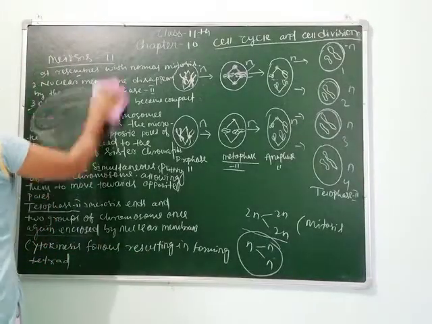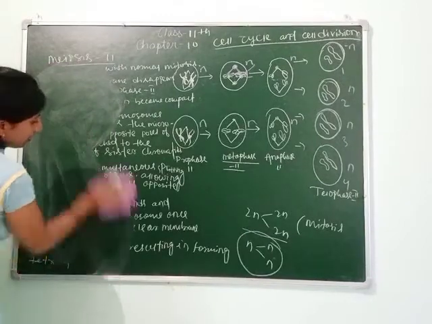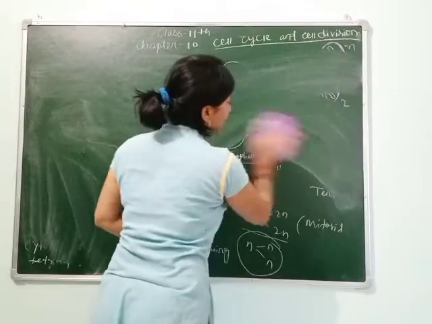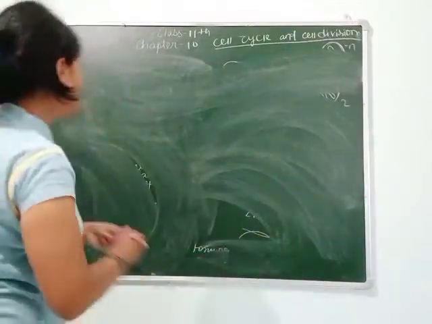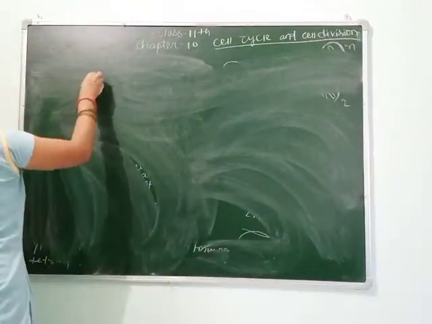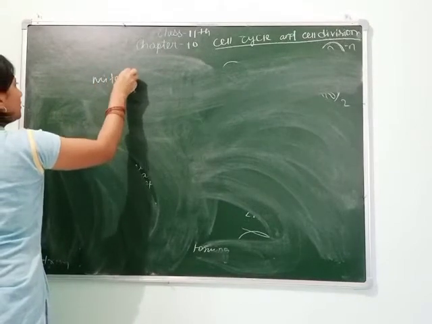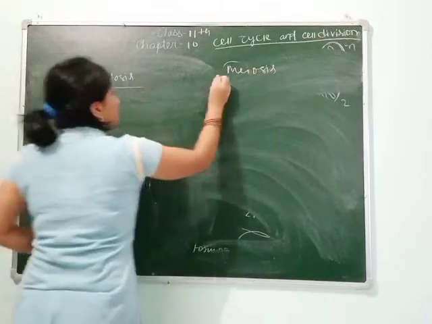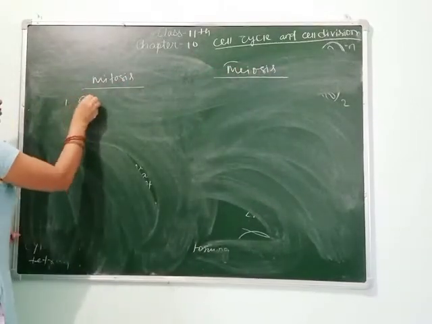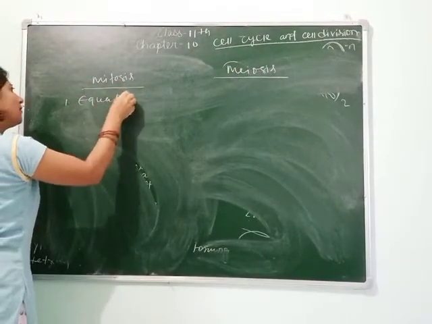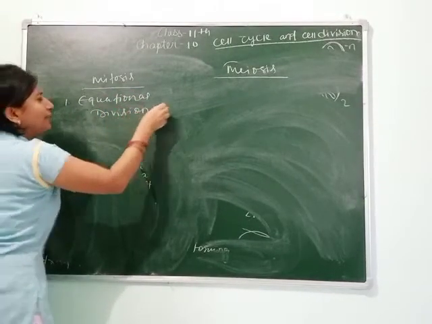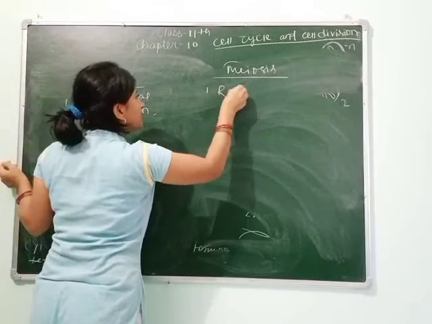Let's see it through the graphical method, how this is represented. Let's take a quick view of both mitosis and meiosis. Students, now you can see mitosis, this is meiosis. Mitosis means equational division, and meiosis means reductional division.